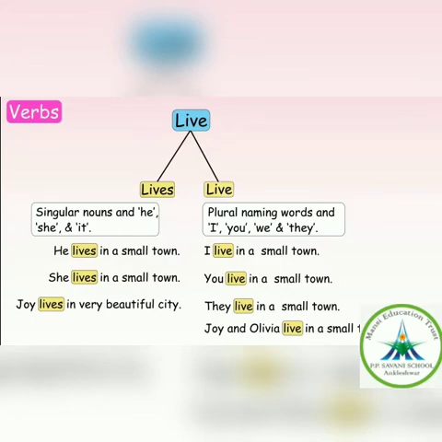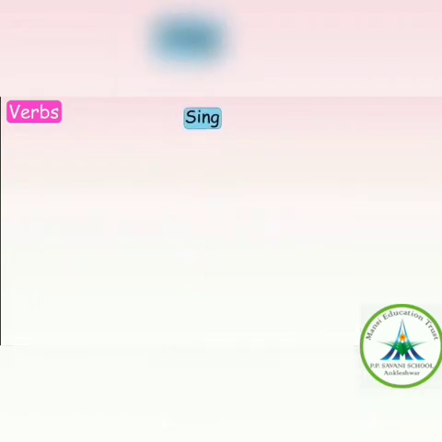So, with singular nouns, he, she, it, we use lives, and with plural nouns and I, you, we and they, we use live. Right? Means with plural naming words we use live without s or es, and with singular nouns we use lives with s or es. Next up we have sings and sing. So sings we use with singular nouns.